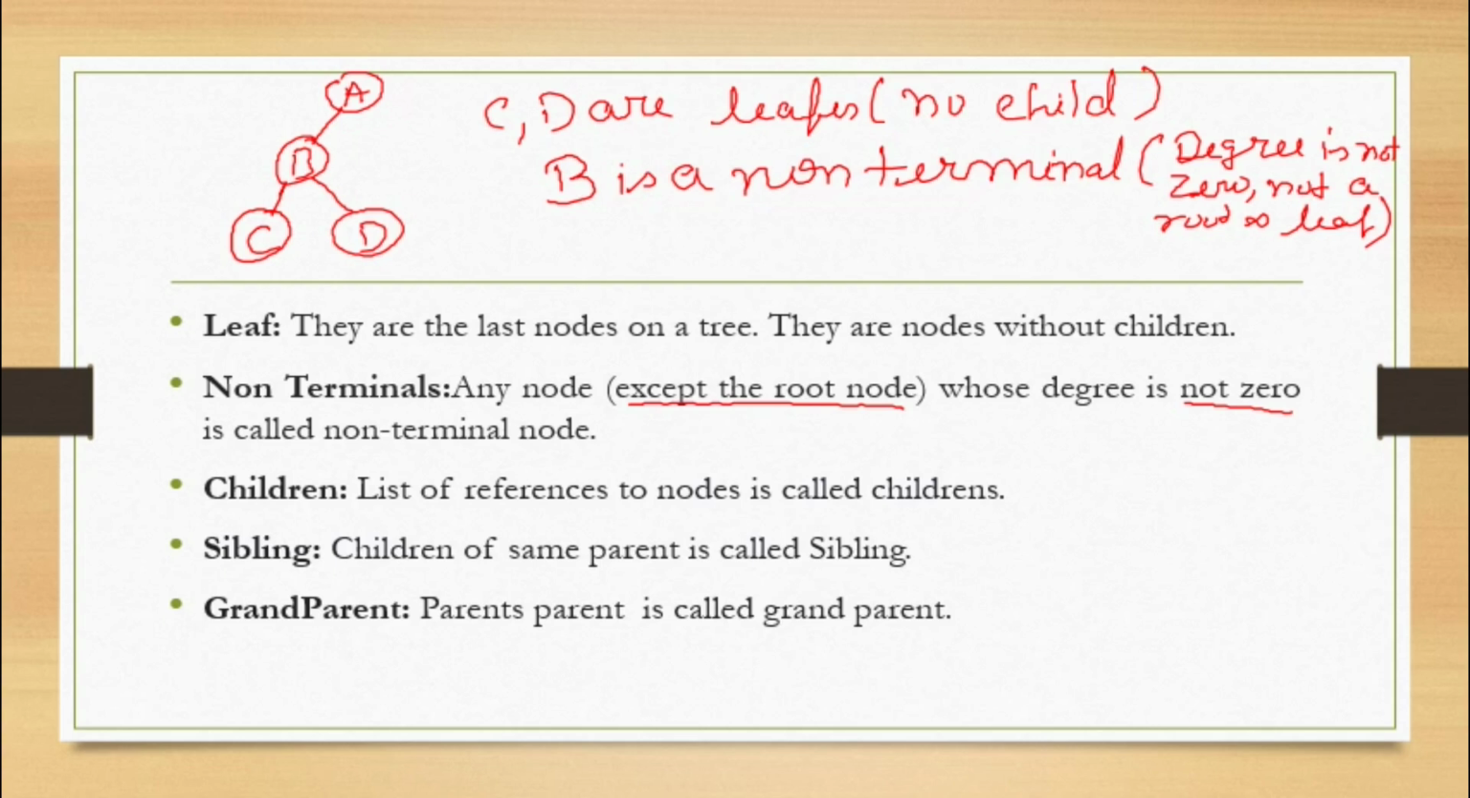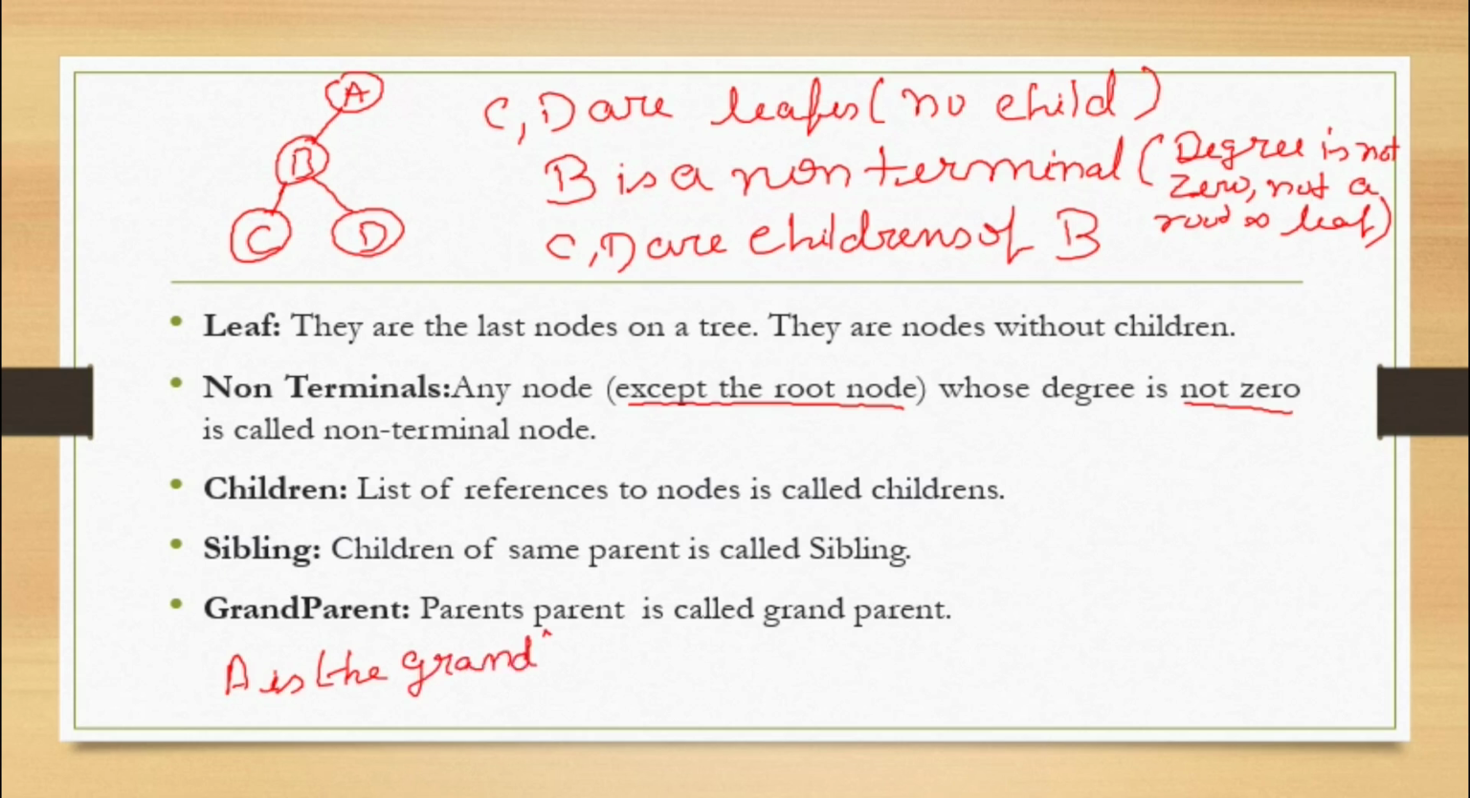What are the children? So children C, D of B. C, comma D are children of B. Okay, what is a grandparent? A is a grandparent of C and D.